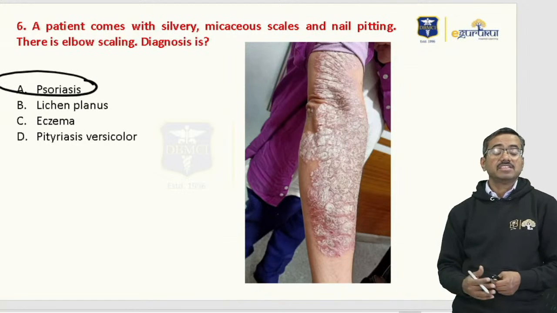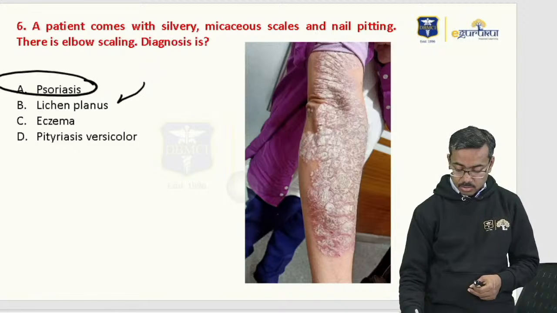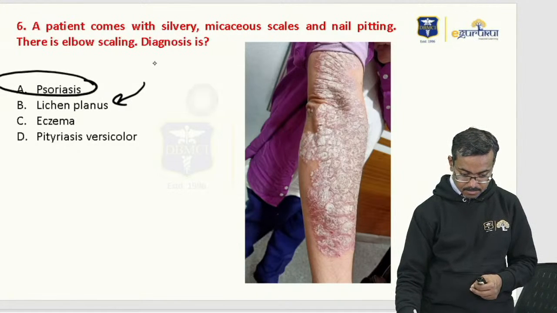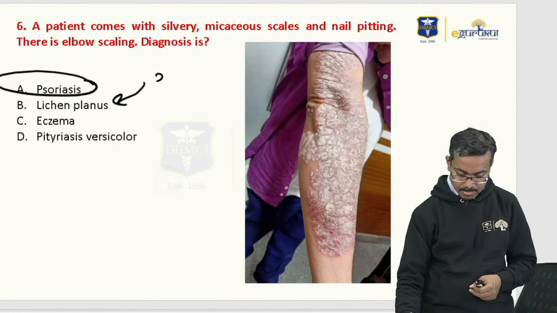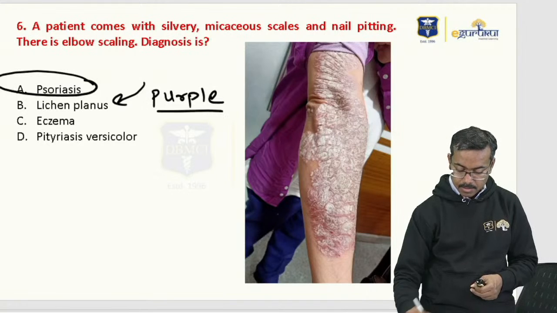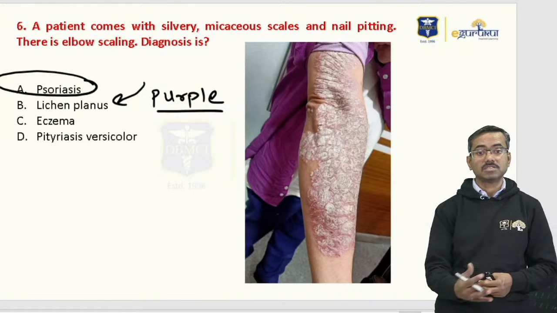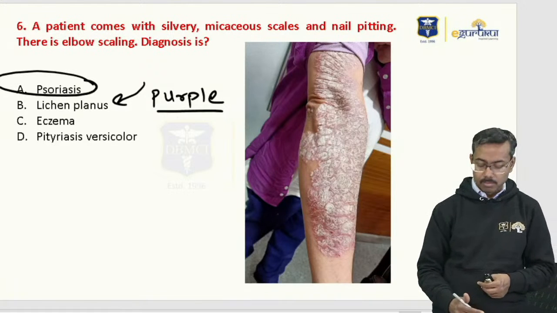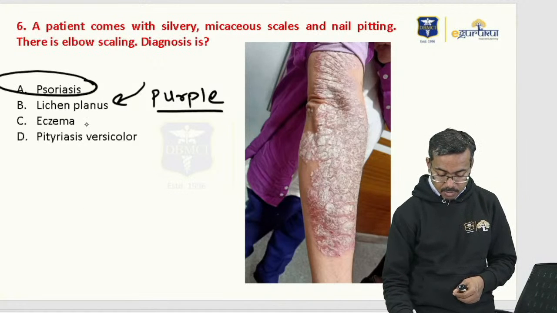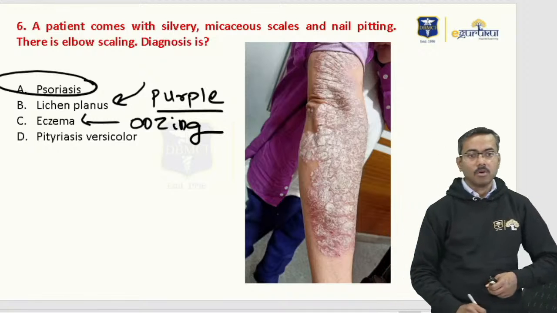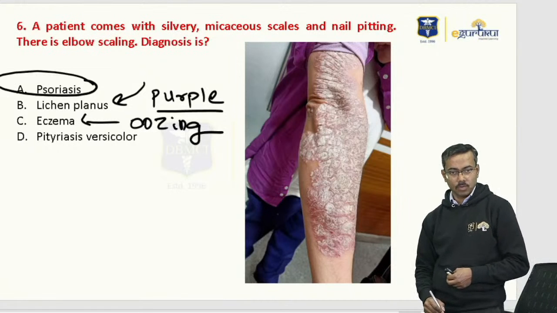And why is it not lichen planus? Now lichen planus usually would be purple. So LP is purple. This is not purple. This is definitely psoriasis. Silvery scale, simple question. Now eczema usually would be mentioned with oozing.